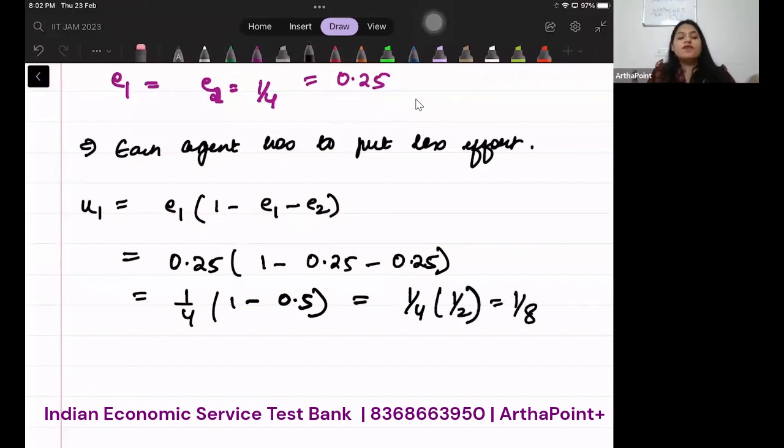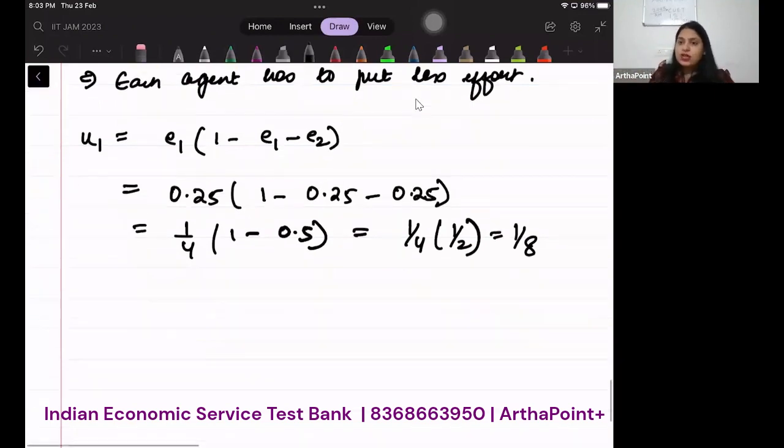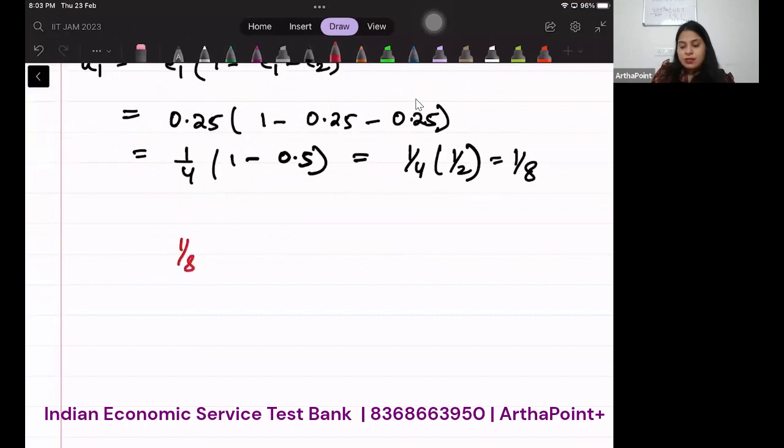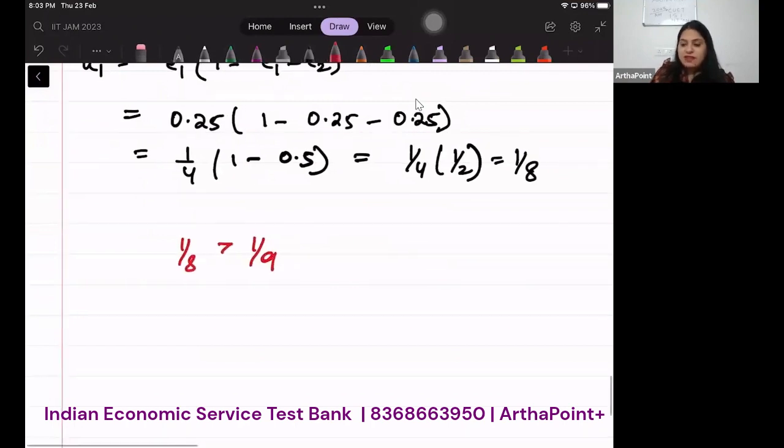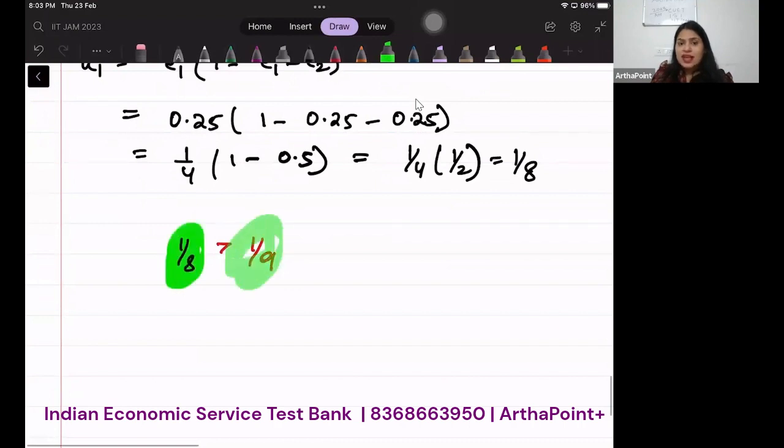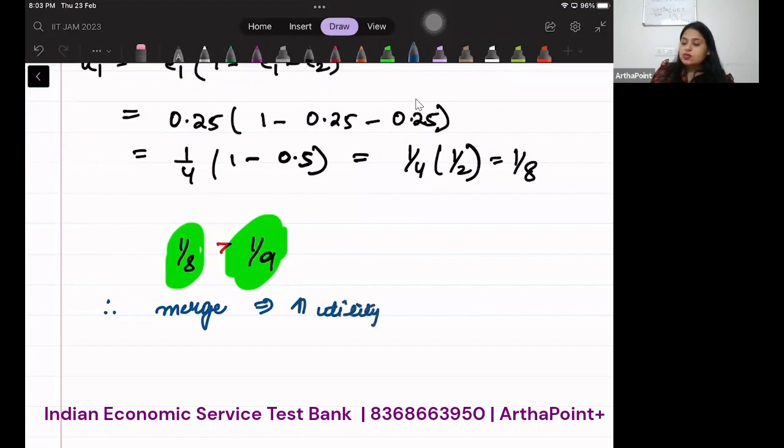So the utility of the agent, when they put this equal effort and come together, becomes 1 by 8. And in the earlier case, the utility of the agent was 1 by 9. And we know clearly that 1 by 8 is more than 1 by 9, right? So 1 by 8 is greater than 1 by 9. Here 1 is divided into only 8 parts, there into 9 parts. So which means that when they merge, it increases the utility of the agent also.